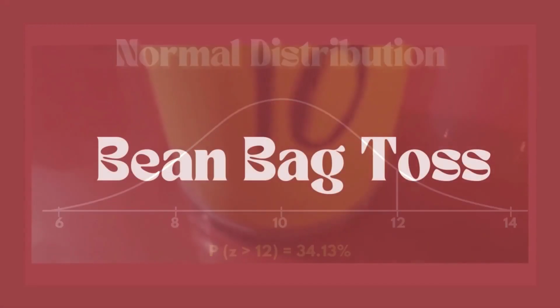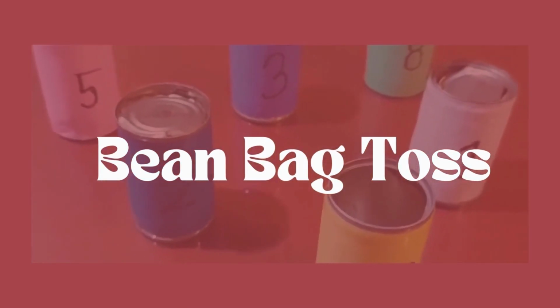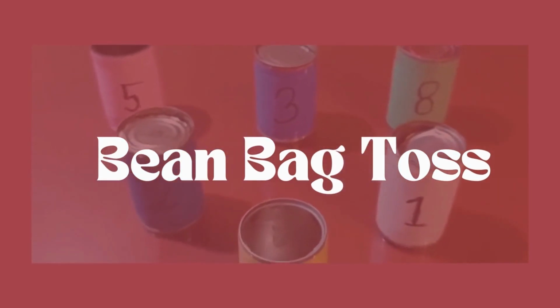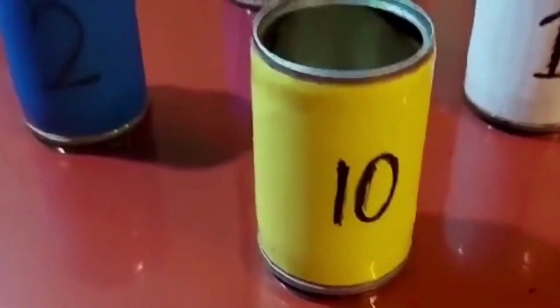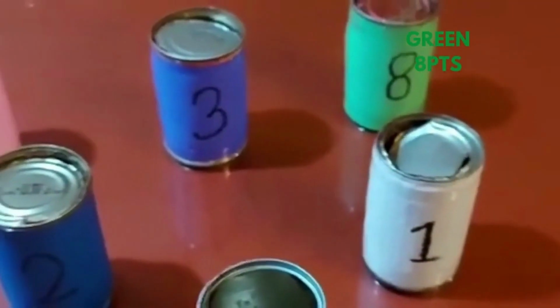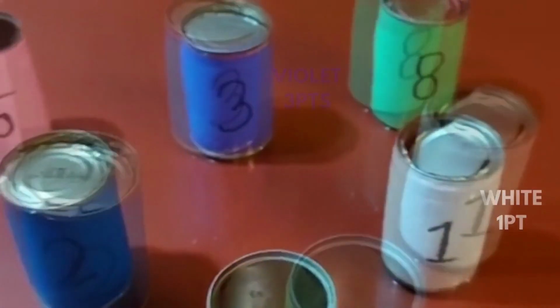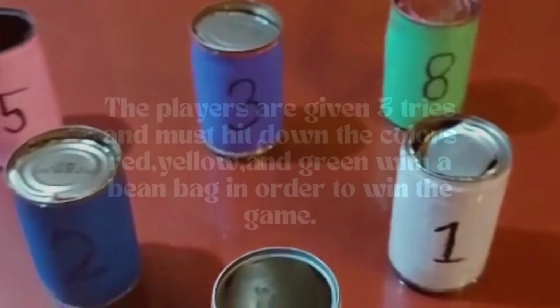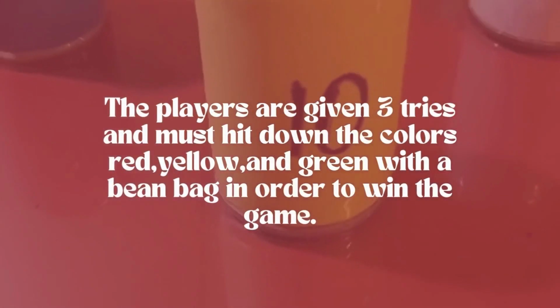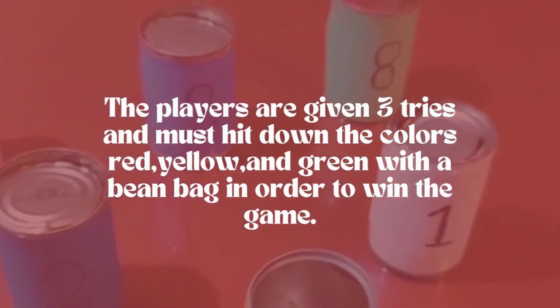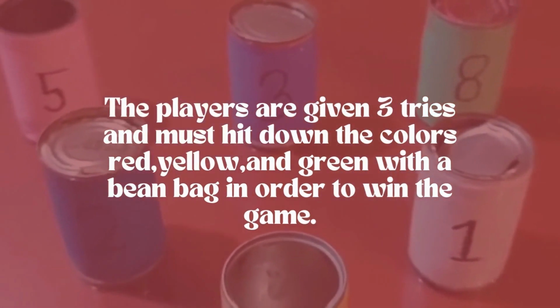We are down to our final game, which is called the beanbag toss. This game will be played by Mr. Chad Pedregal. In this game, there are 6 cans in each section placed in a specific position. The cans are colored red with 5 points, green with 8 points, blue with 2 points, yellow with 10 points, white with 1 point, and violet with 3 points. The players are given 3 tries and must hit down the colors red, yellow, and green with a beanbag in order to win the game.